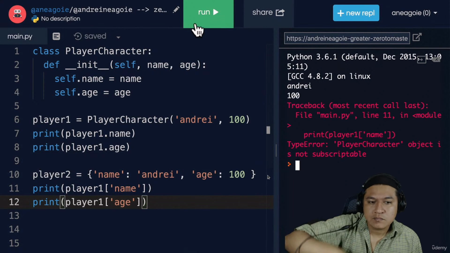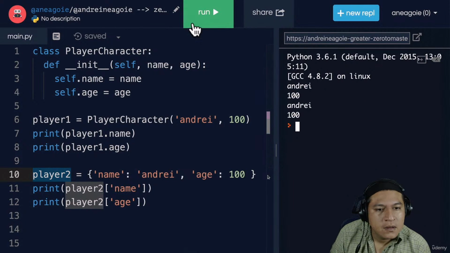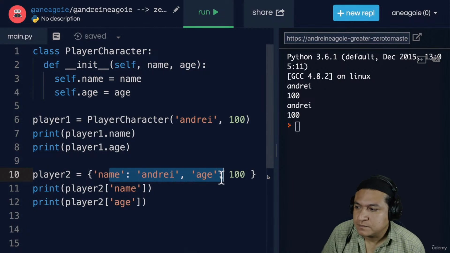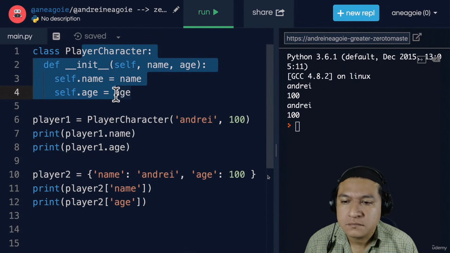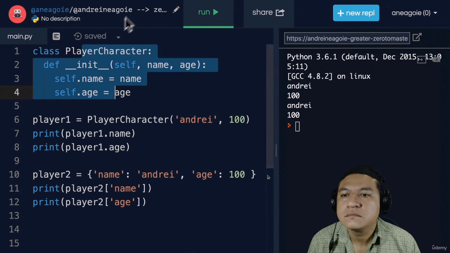So that when I click run, I have to make sure that I do 2 here for player 2. If I click run, again, it's the same thing. Sure, I can do it this way, but it's kind of useless. Why not just create a dictionary if all I want is data? But using this way, I'm combining things, packaging things up into those instances, into those boxes that can be useful. And also things that have meaning, right?